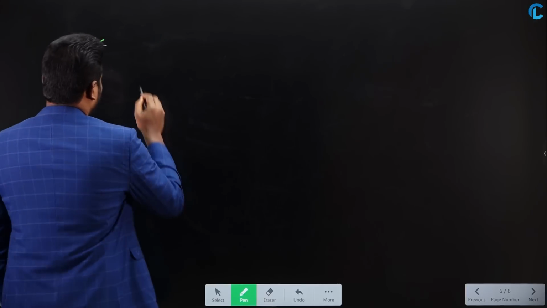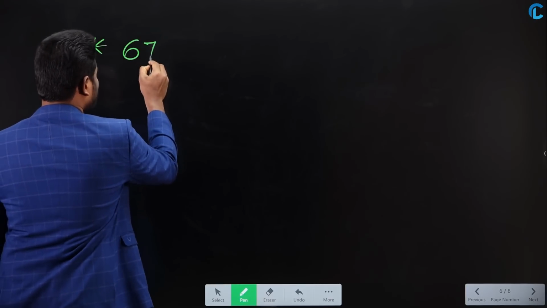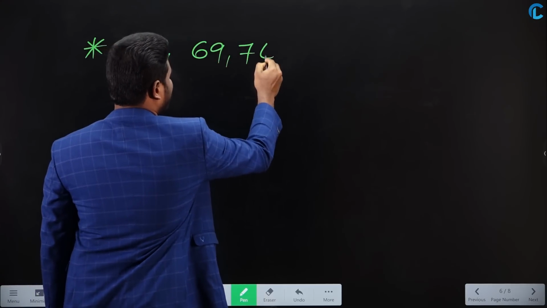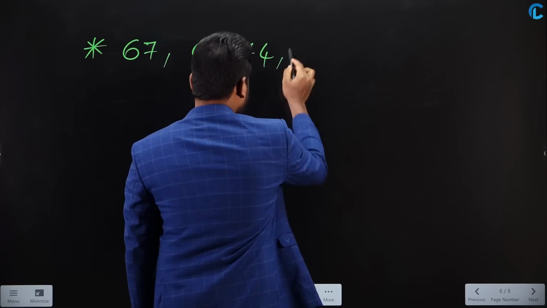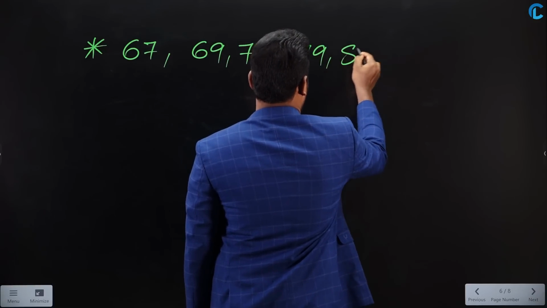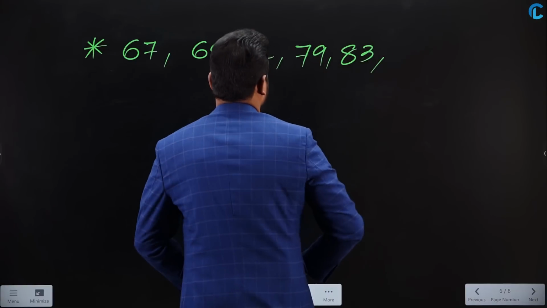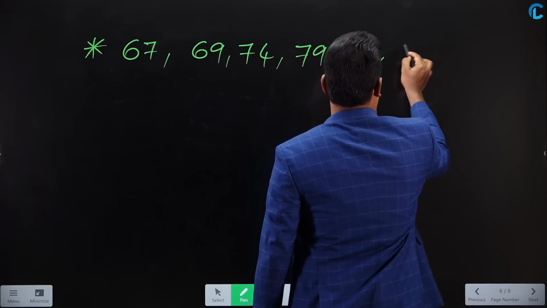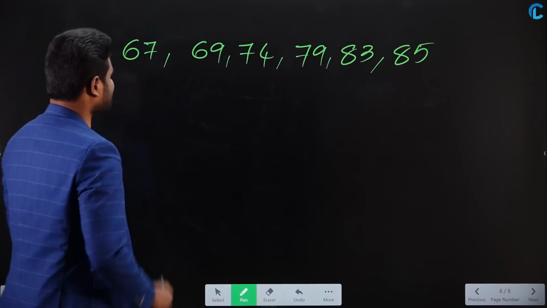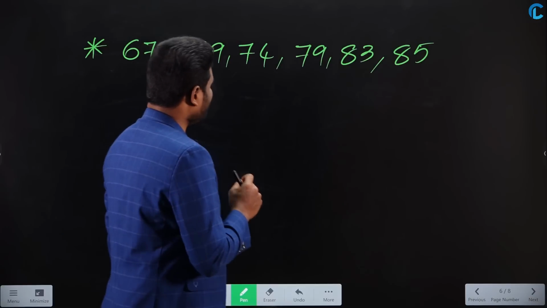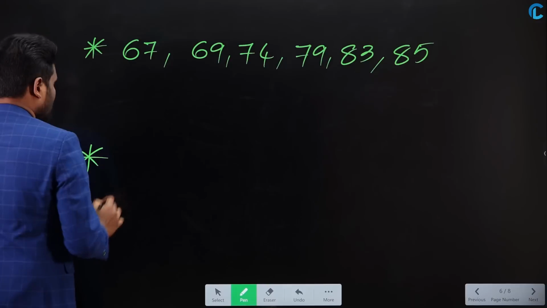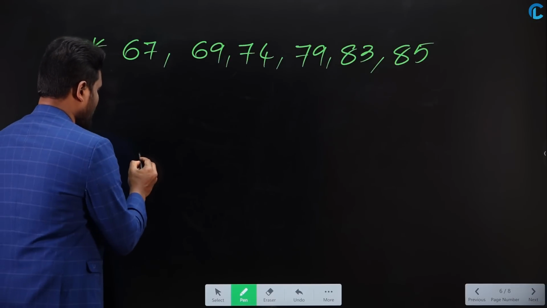Let us say the numbers are 67, 69, 74, 79, 83 and 85. So calculate the average for these numbers. And one more example as well. Tell me the average for these numbers also.